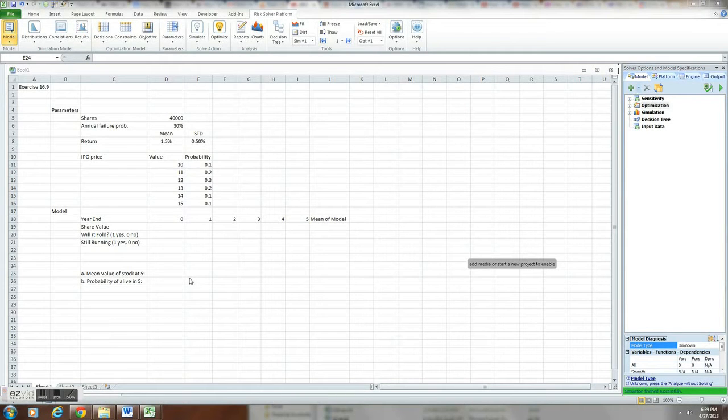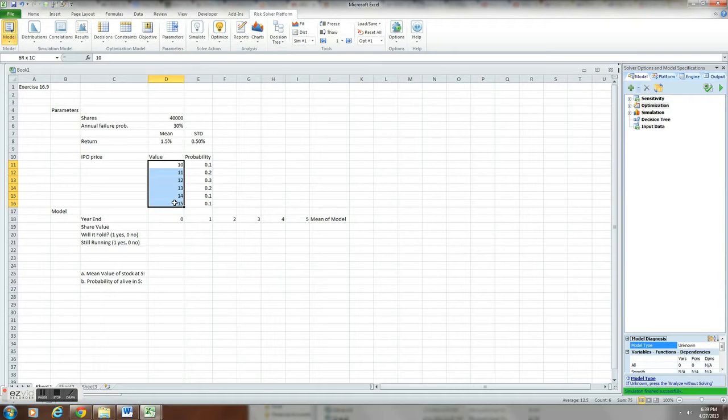Good afternoon, everyone. We're going to be going through Chapter 16, Exercise 9, IPO valuation. Basically, a small private company is contemplating an initial public offering in which they will sell 40,000 shares of stock. That's up here. And the price of the stock at the IPO is uncertain. The following price distribution is here, and the probability of those prices is there.